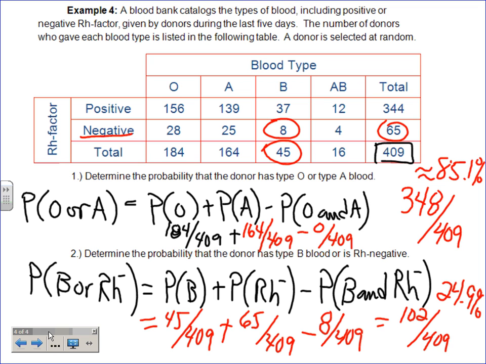So any questions on mutually exclusive or how you have to deal with it or why you even care? Let's face it, could you do one of these problems without knowing if they're mutually exclusive or not? Well, yeah, you would just get to this bottom part and subtract maybe something and maybe not. If you subtract, what number do you know that they'll be mutually exclusive? If you subtract 0, then you know that they couldn't happen at the same time. Okay? Nothing? All right.